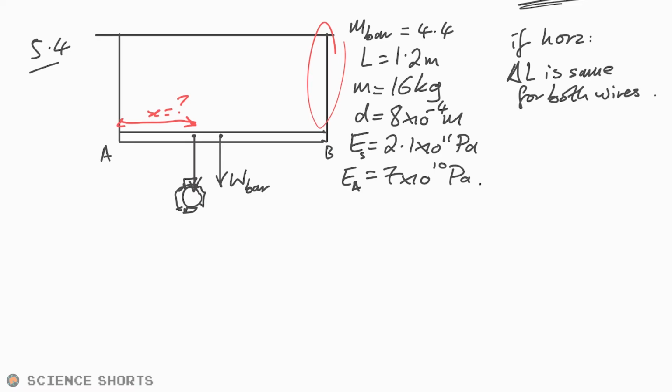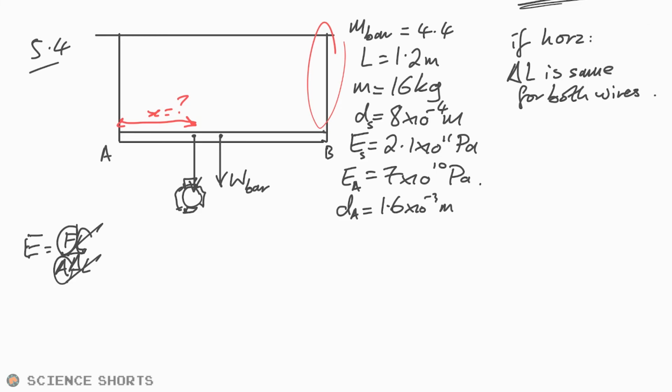So what else is staying the same? The diameter is different as well, actually. So the diameter is going to be, sorry, 1.6 times 10 to the minus 3 meters. Okay, so double the diameter of the steel wire. Let's have a look at our equation again. So F L over A delta L, I'm going to use that now. Delta L is staying the same. A is going to be different, or rather D is going to be different for both. L is the same for both, but force is going to be different for both as well.